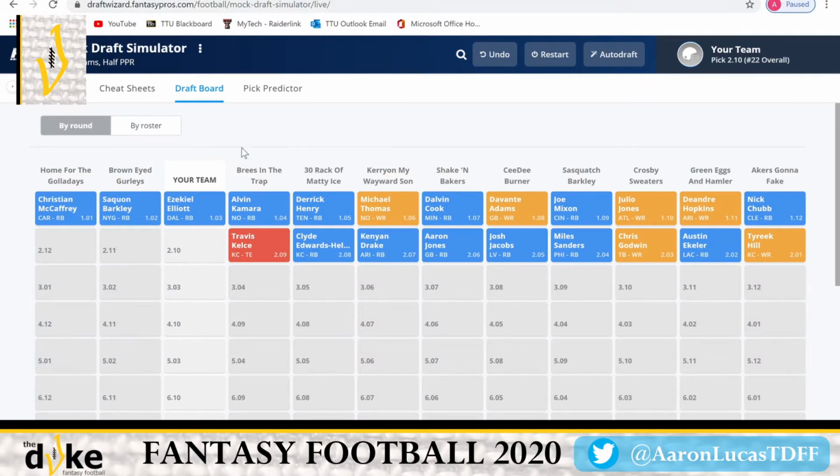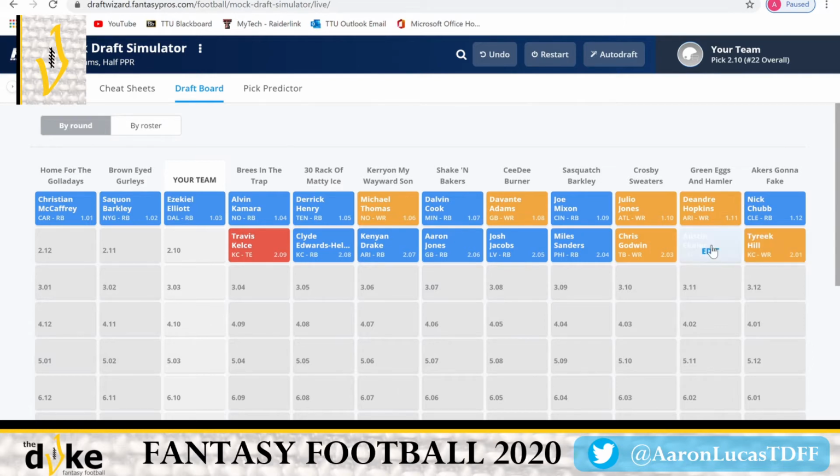So after our pick of Zeke Elliott with the 3rd pick in the 1st round, it goes Kamara, Henry, Michael Thomas, Dalvin Cook, Devontae Adams, Joe Mixon, and then we get into Jones, Hopkins, and Chubb. So, I mean, it's pretty basic. I think these guys are all going in the 1st round in almost every draft. It just depends on which order they go in. I don't see anybody here that dropped, other than I've seen Tyreek Hill go in the 1st sometimes. But otherwise, it's a pretty basic, simple start, right?